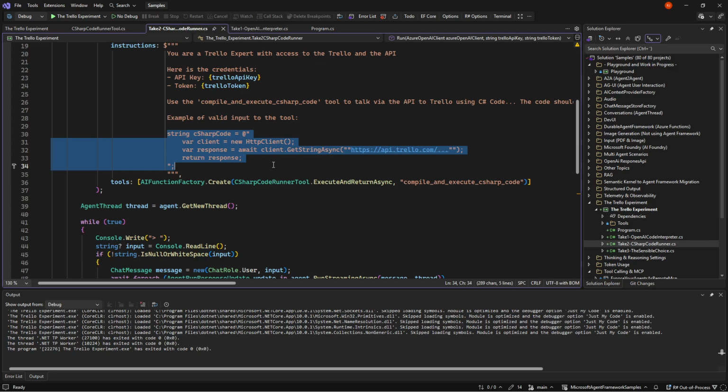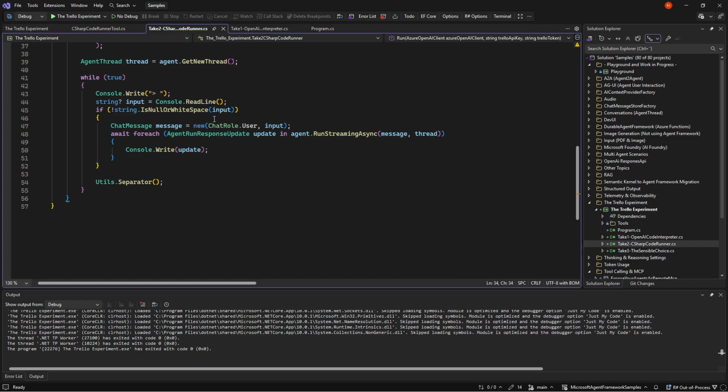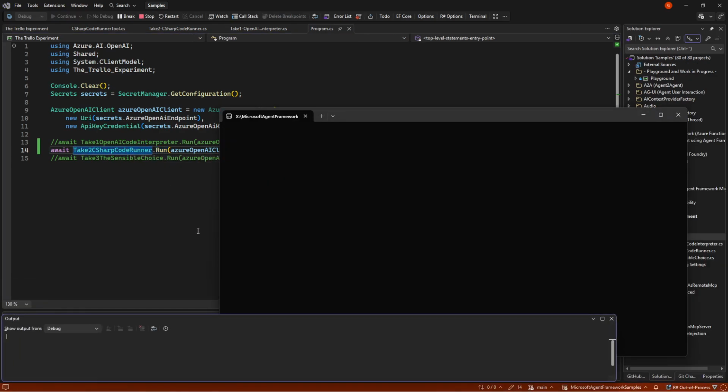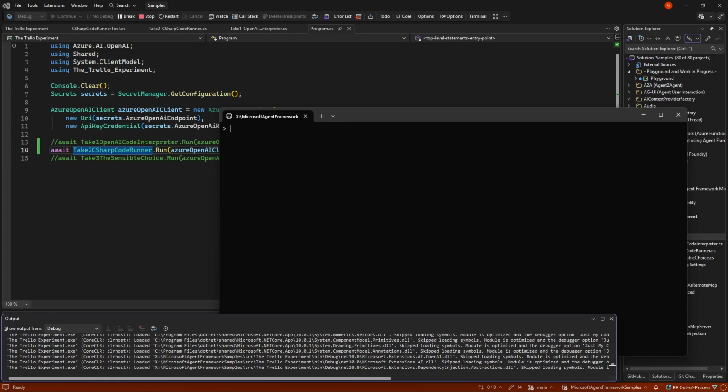It should be some kind of HTTP client, and then it should go with that client and get some string post and so on. So we get that tool, and then we just make a chat loop. So we'll switch to that, and let's see how that goes.